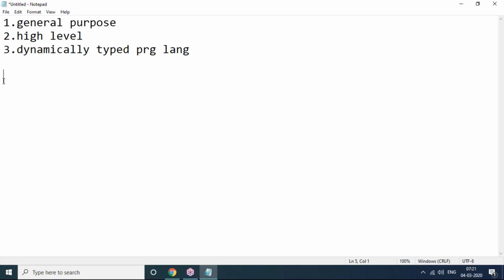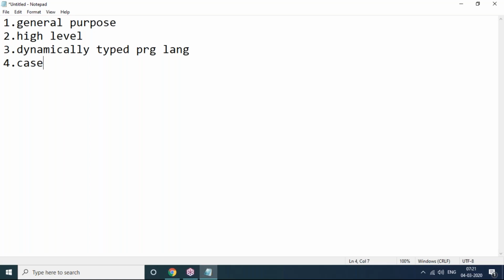Integer type value, then data type will be integer. Float type value, then data type will be float. In that case, we can say it is a dynamically typed programming language. So Python is a general purpose, high level, dynamically typed programming language.